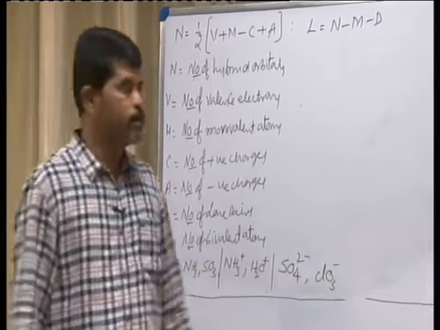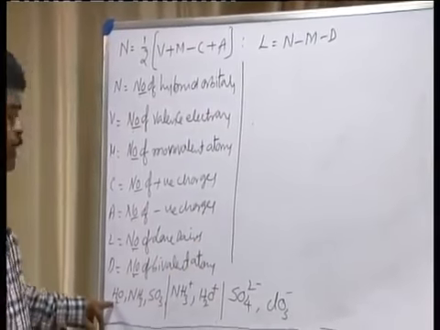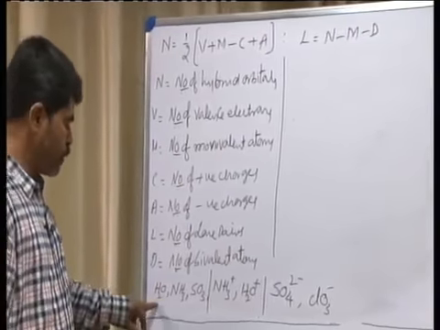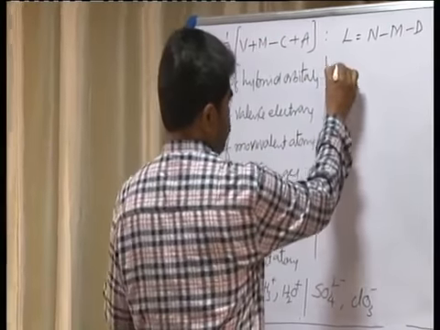Okay, now let us consider here. I will take up ammonia, water, and also sulfur trioxide first. Now I will take up the ammonia molecule.